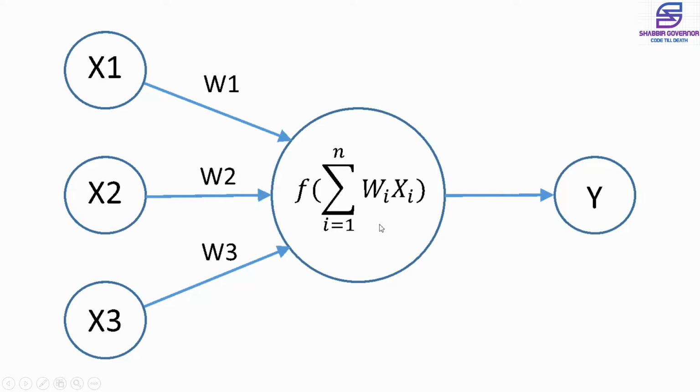This is the basic structure of a neuron where you have some inputs, here x1, x2, x3, and then some weights, w1, w2, w3, that get multiplied with the inputs x1, x2, x3. Then we have a function. This function can be a step function or anything that gets activated based on the data it receives from the input, and finally it throws us some output that can either be 0 or 1. So this is a neuron at the most basic level, and now we will see how a multi-layer perceptron neural